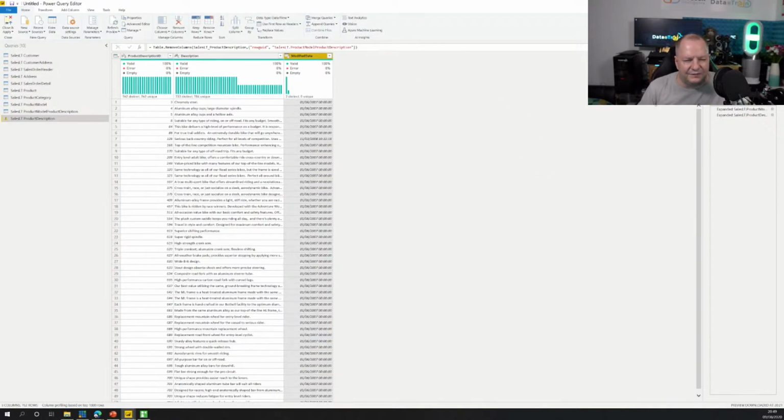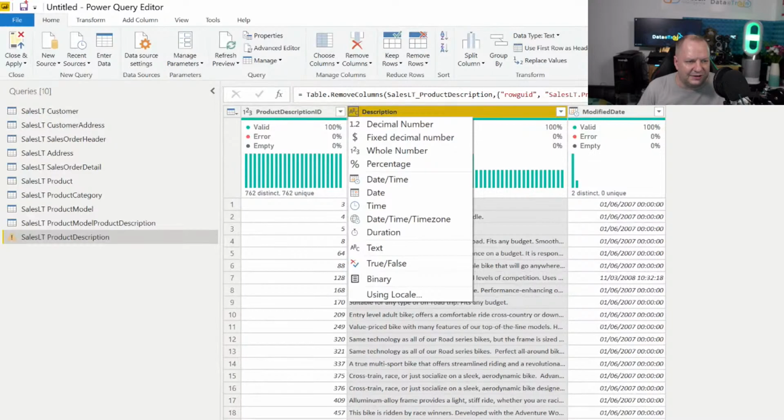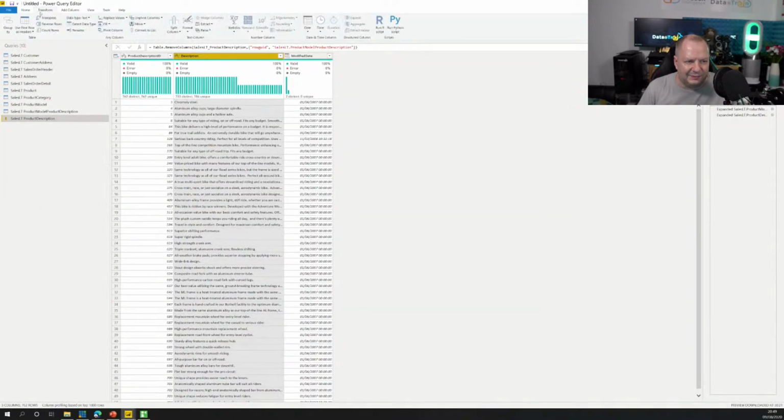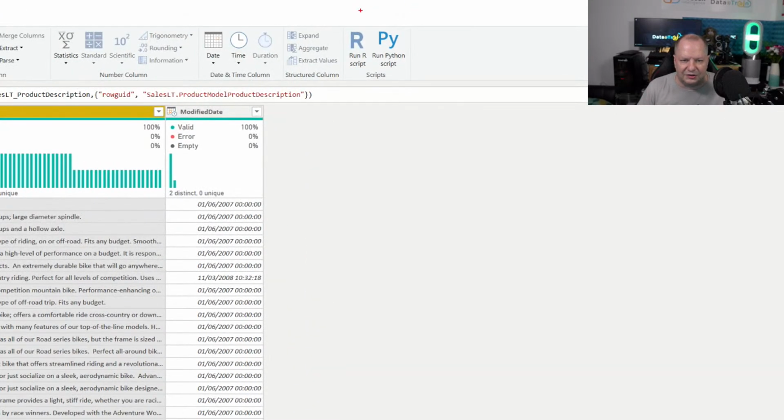So I've got a lot of different things I can do. I can change data types, obviously. I can do a lot of transformation work, and you'll see that there's a number of different tabs at the top here. And predominantly the things like transformation, we could go into there and perform a whole bunch of different types of activities, and even to the point where we can actually run scripts like Python and R scripts that allow us to do that.